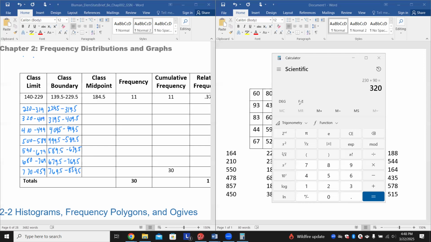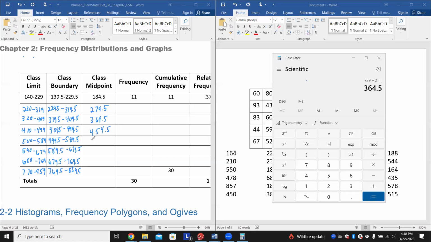So the way we do this, let me get this over here just so you can see, we'll do 140 plus 229, divide that by 2, and you get 184.5. So if we keep doing that, that'd be 230 plus 319, divide it by 2, and we get 274.5. And if we keep this going, you'll see a pattern here in just a second. 320 plus 409 divided by 2, and you get 364.5.